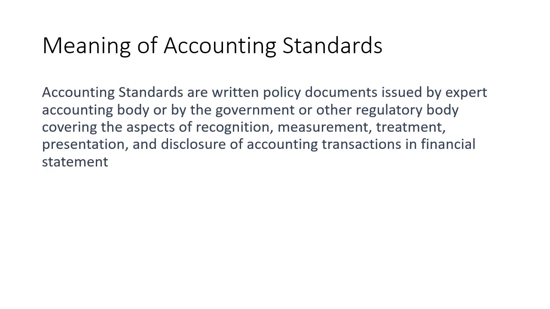First, let's understand what these accounting standards are and what their purpose is. Basically, these are defined as written policy documents which are issued by the accounting body or by the government. So what is the purpose of these standards? These standards are basically meant to provide uniformity, to provide a standard for the firm so that it would be easier for them to know how they have to measure, what they have to disclose, how they have to disclose the entire thing, and what treatments are required for a specific type of item.